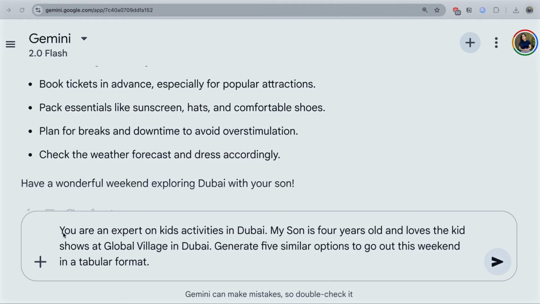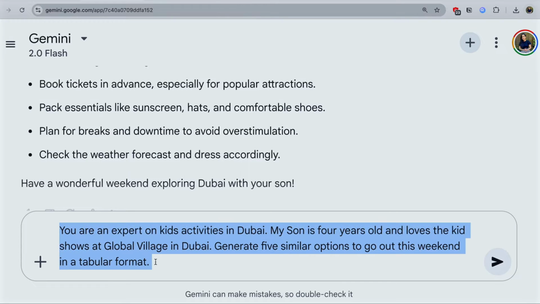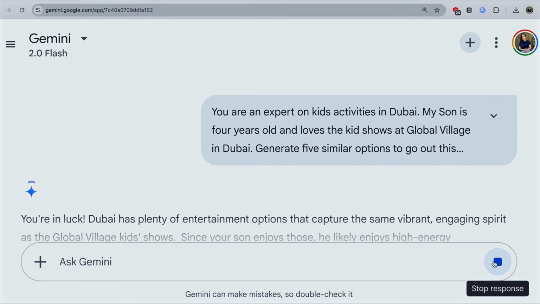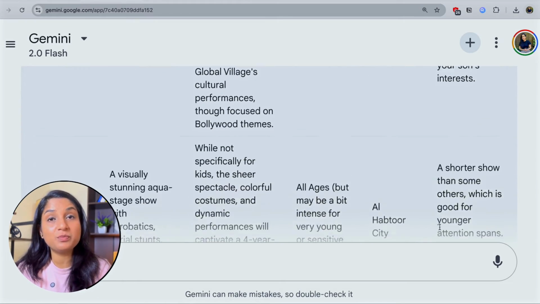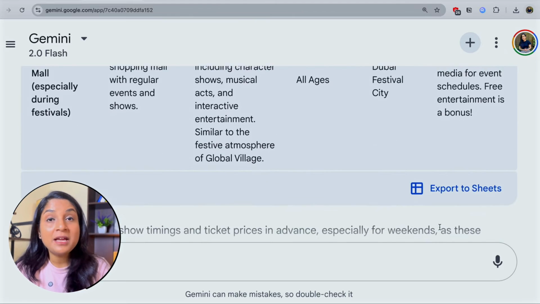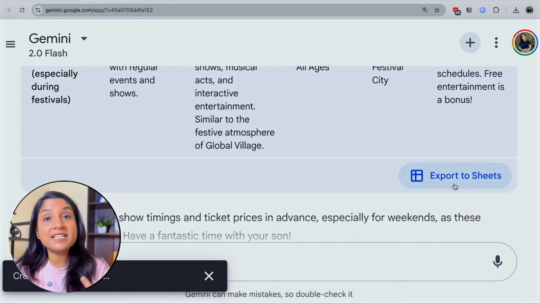Let's add a persona, give some reference, and tell the Gen AI tool that I want this output in a tabular format. So I go and type, you are an expert on kids' activities in Dubai. My son is 4 years old and loves the kids' shows at Global Village in Dubai. Generate 5 similar options to go out this weekend in a tabular format. You see the difference? Along with giving references, I've also asked the Gen AI tool to provide it in a specific format. By looking at the references, it was able to generate similar examples.